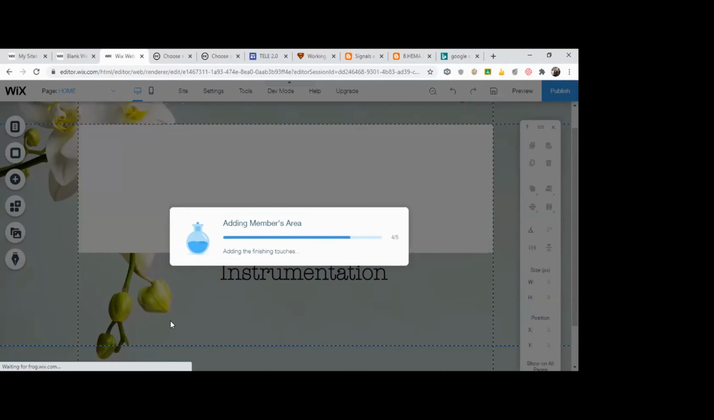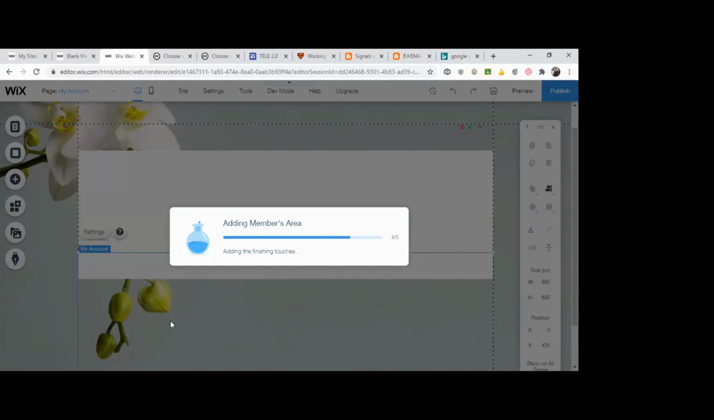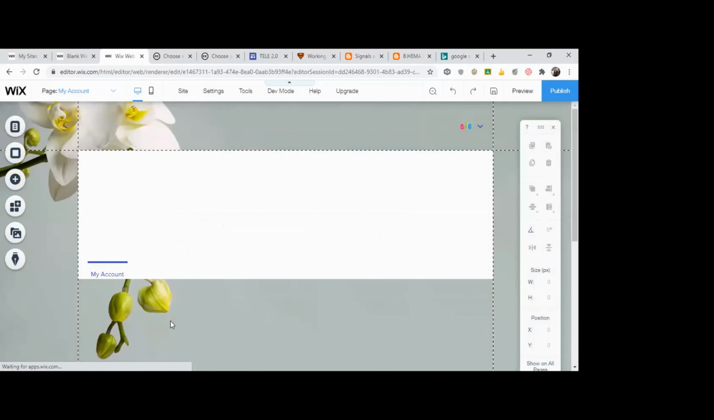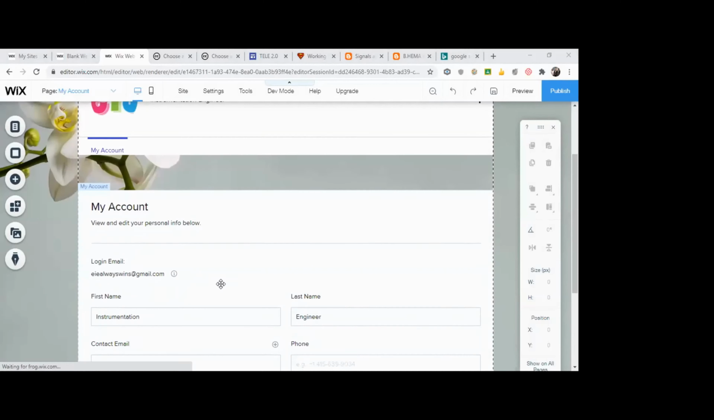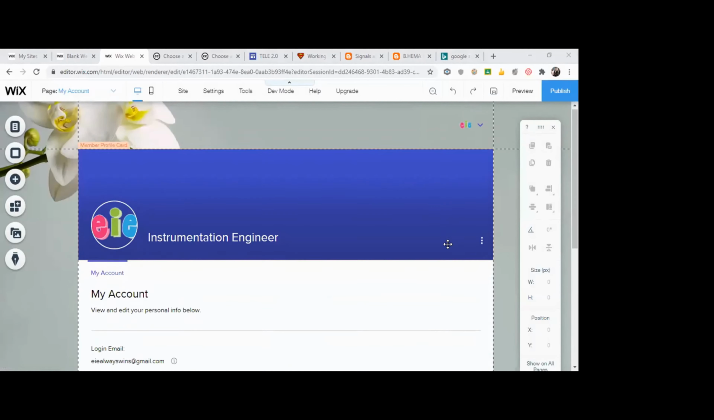Okay. What it will do is automatically take you to the members area, showing how their account will look once they are logged in. So it is adding your members page. This is how your members page looks.